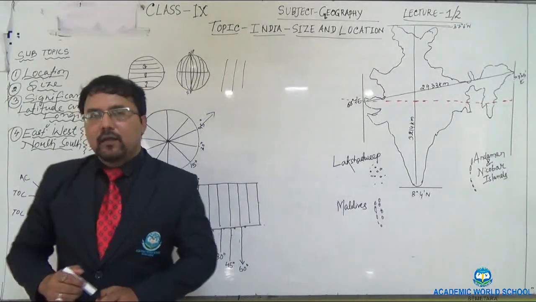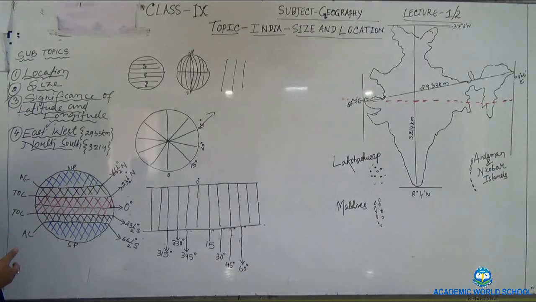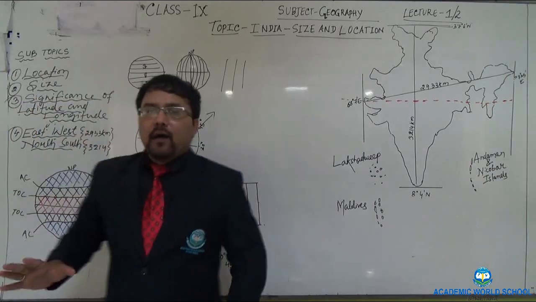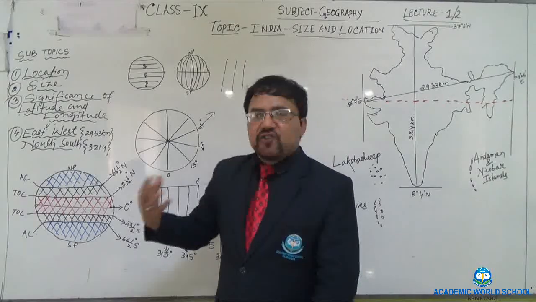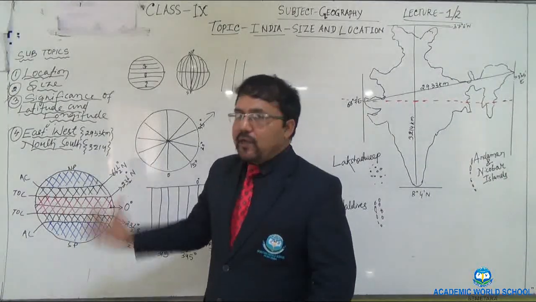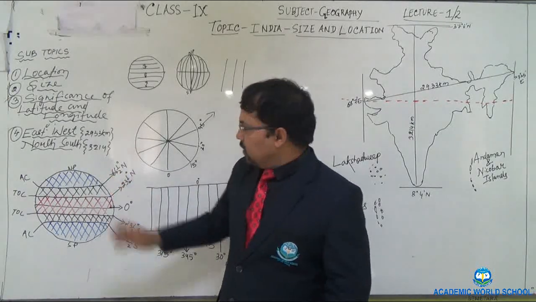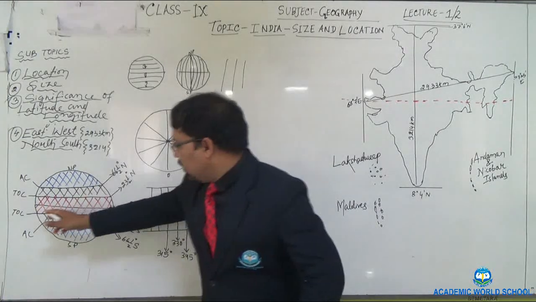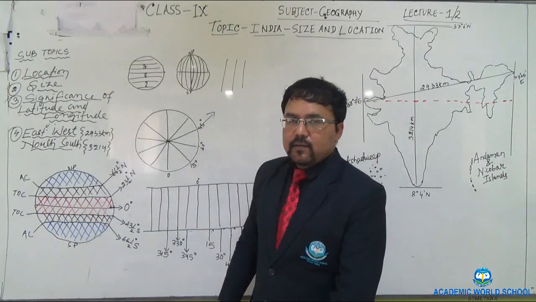Next, our Earth has been classified into different climatic zones. Out of these latitudes, there are some main latitudes which have been given a distinct name. They have their own names. You can see this one, the middle latitude. Its location is 0 degree, and it is known as the equator.